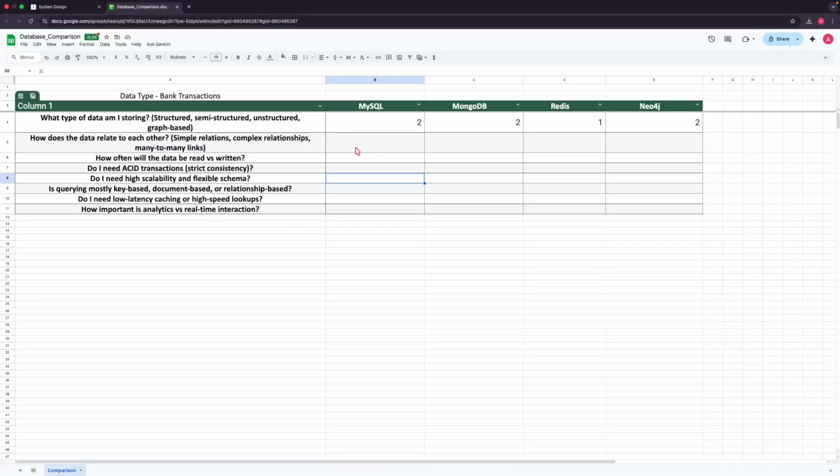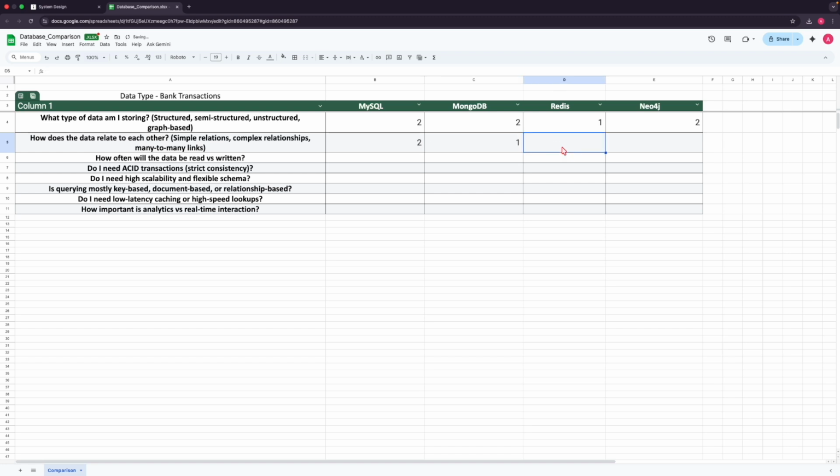So in this case, which database will let us implement this? Definitely it's MySQL or a SQL database that will help us do that in a more efficient and proper manner. What about MongoDB? In MongoDB, we can't define the relationships as efficiently or properly. Though we can add another semi-object within the same document, that's not a preferred way, but we can do it. So that's the reason we can just give the score of 1.